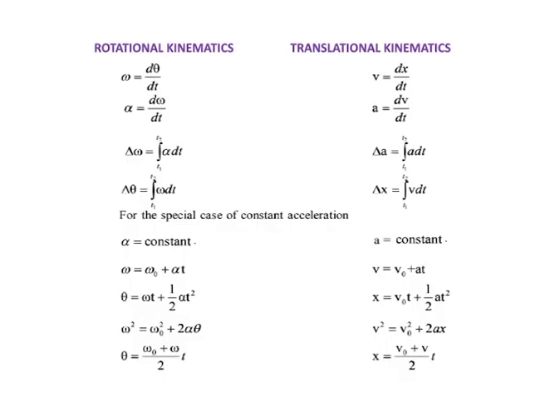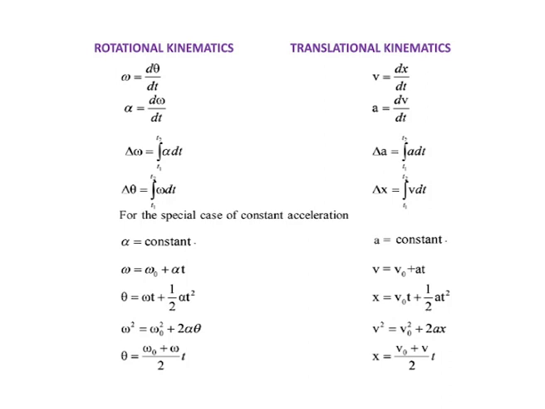When a rigid body rotates about an axis, we find out the rotational kinematics. Rotational motion is circular motion and translatory motion is linear motion. Rotational kinematics involves angular velocity and angular acceleration, and translatory kinematics involves linear velocity and linear acceleration. We proved that omega is equal to d theta by dt and angular acceleration alpha is equal to d omega by dt.